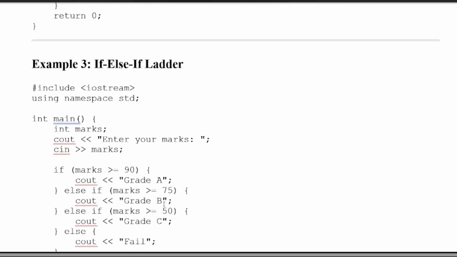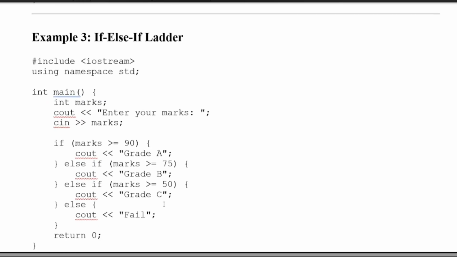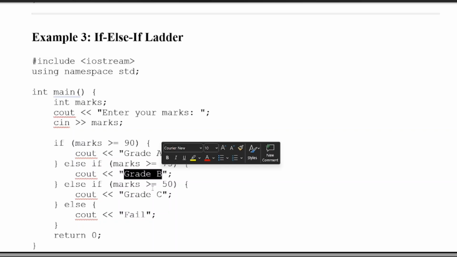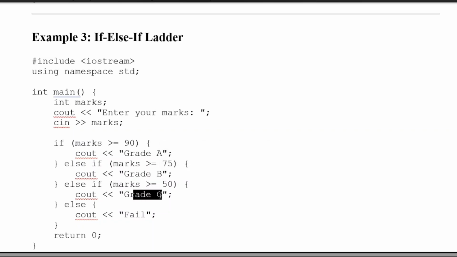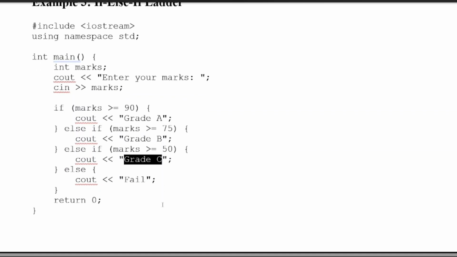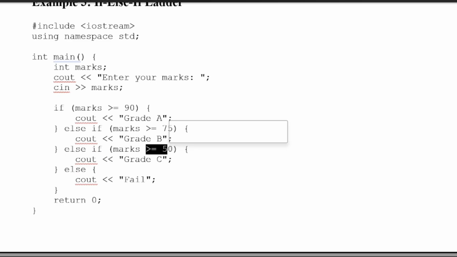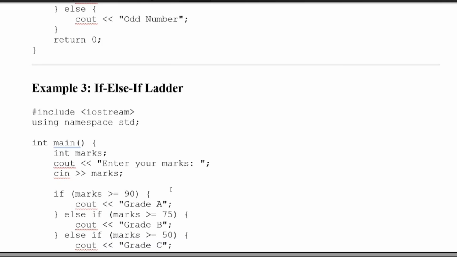And you can see the example of the if else if ladder. Here we have multiple conditions. Suppose we are given marks, and if marks is greater than or equal to 90, we print grade A. If marks is greater than or equal to 75, we print grade B. If marks is greater than or equal to 50, we print grade C. And in the else part we print fail, if marks is lesser than 50. So this is the example for the if else if ladder.